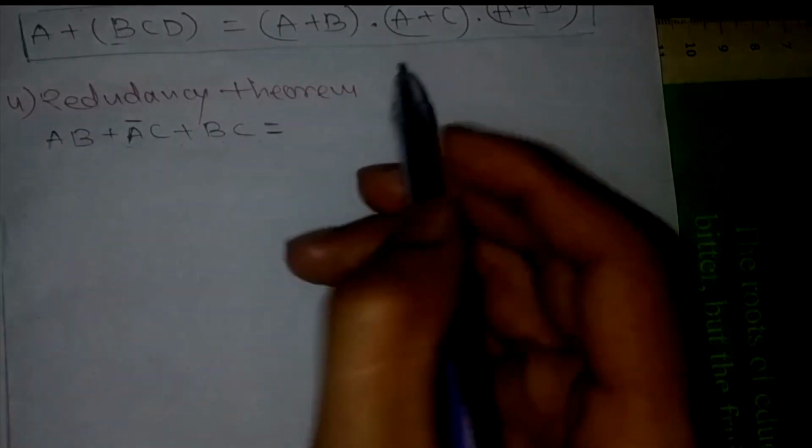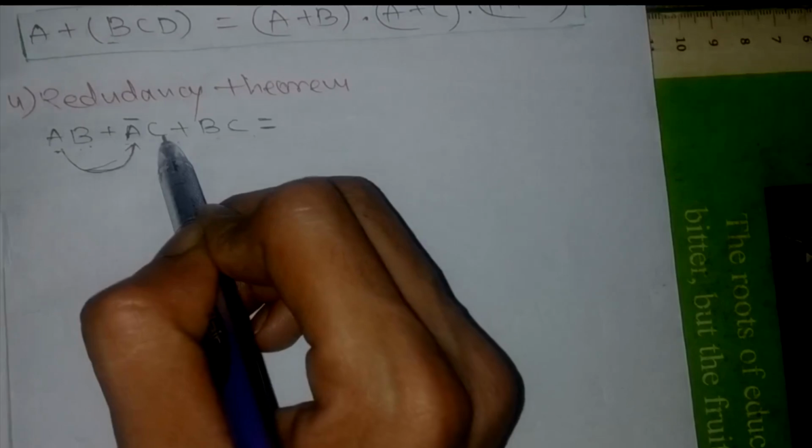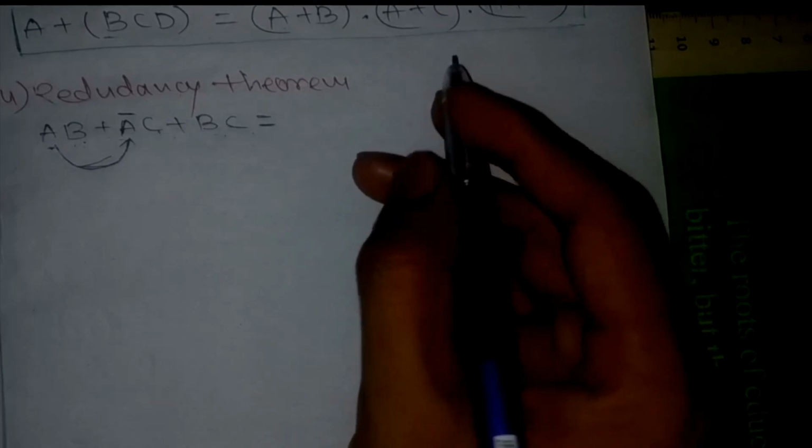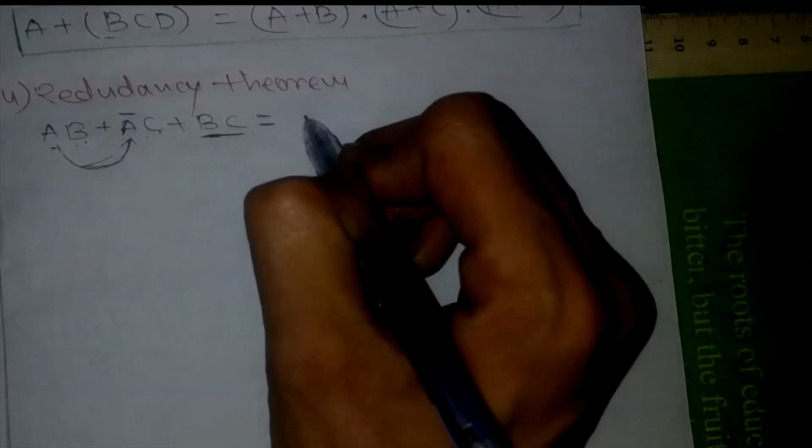If a variable is ANDed with another variable and the same variable is complemented, see over here. Here we can see A is complemented and it is ANDed with another variable C. And the remaining variables B and C are ANDed and ORed with this whole combination. I hope you got this. B and C are the pair of A and A bar respectively. So this can be written as AB plus A bar C. So ultimately we are going to get this expression.